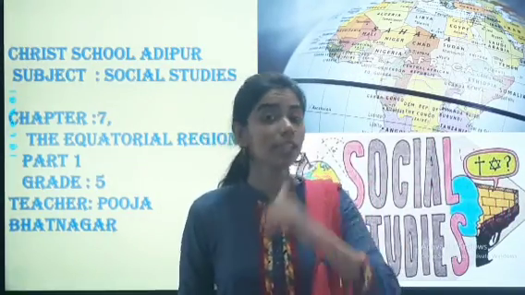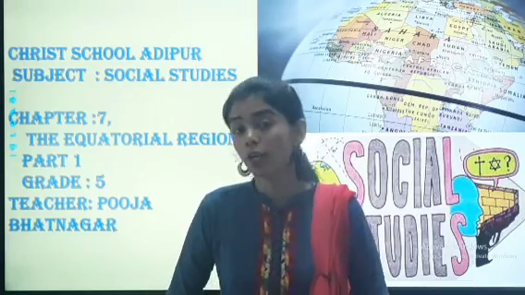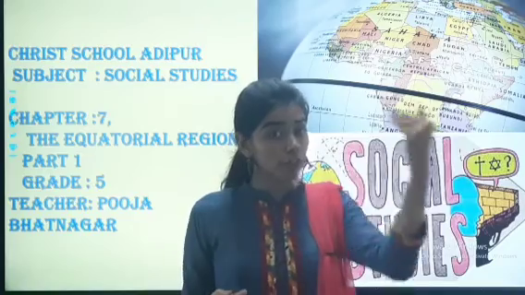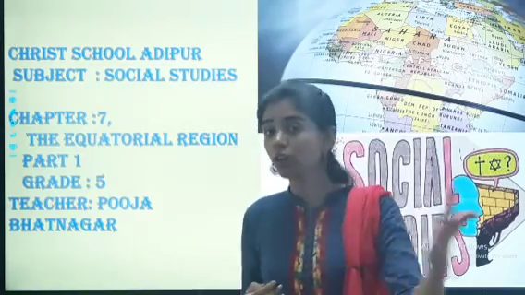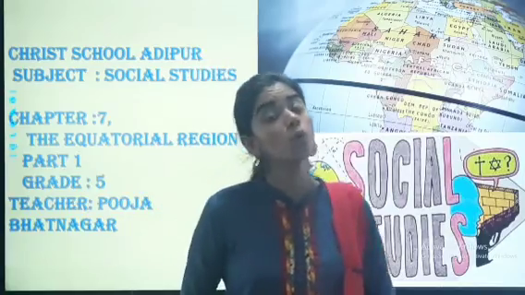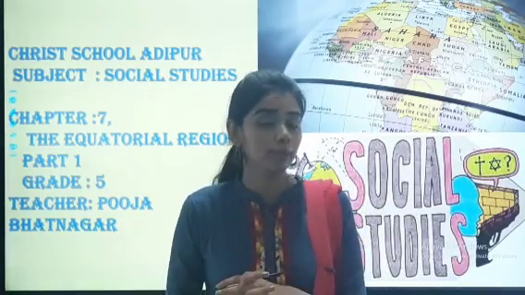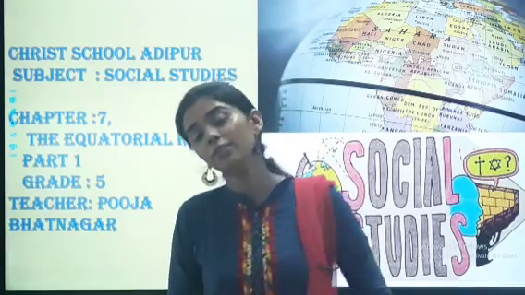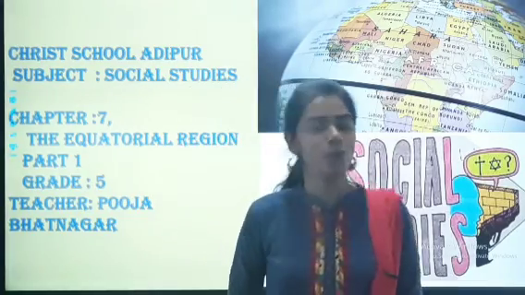As you know, in the last chapter we discussed that the places in direct contact with the equator, that is, right in front of it, have very hot weather, right? And those which are far away, the weather is comparatively cold.